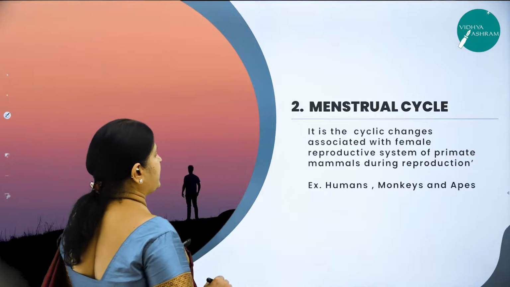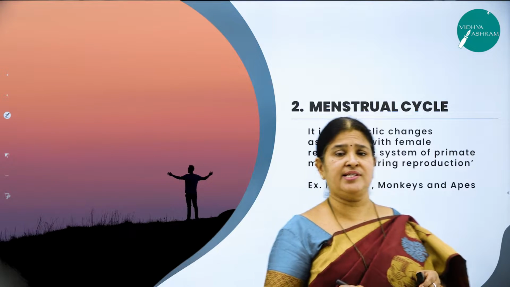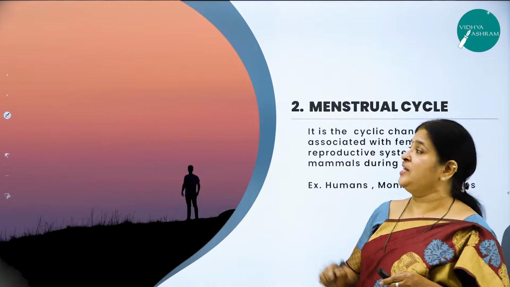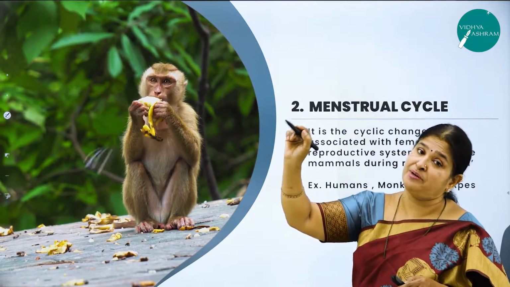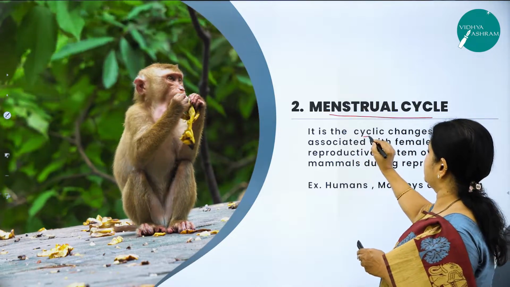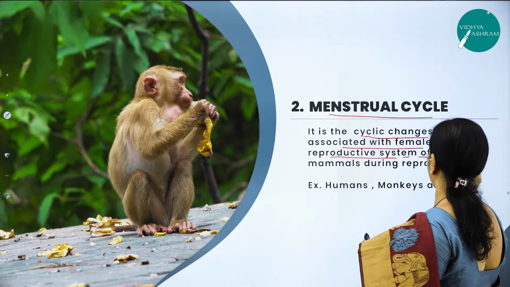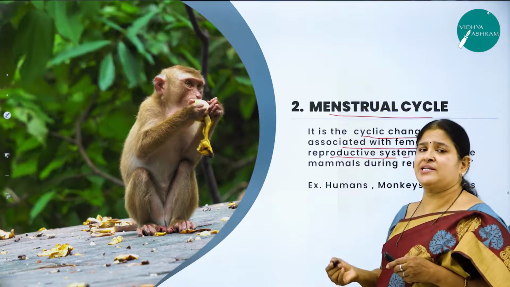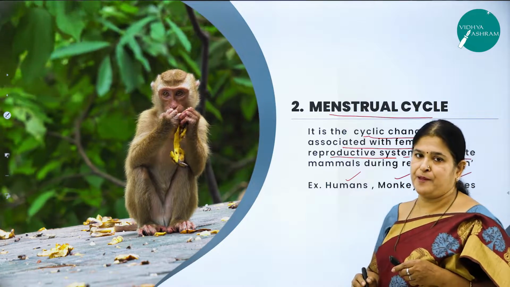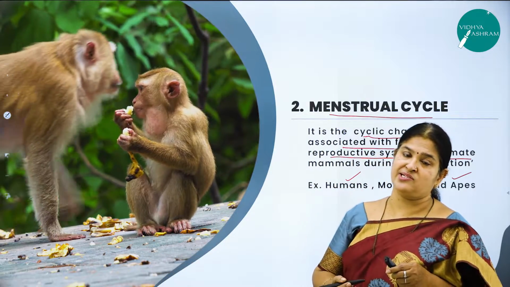Now moving on to the next type called menstrual cycle. The periodic series of changes that occur in the female reproductive system of primates. There in estrous cycle it was non-primates. Here it is primates. So what is menstrual cycle? It is a cyclic change that is associated with the female reproductive system of primates. So what are the examples you are going to give? Human, monkey and apes.